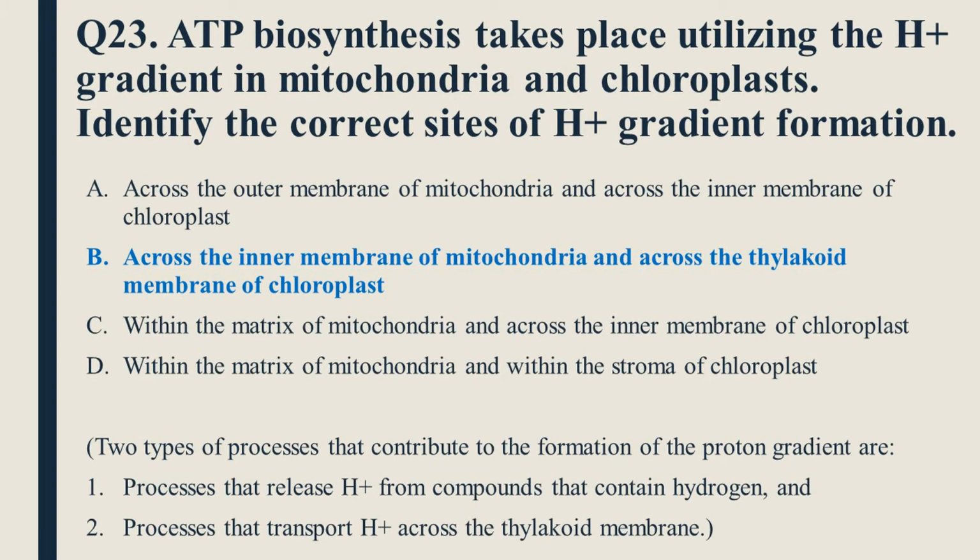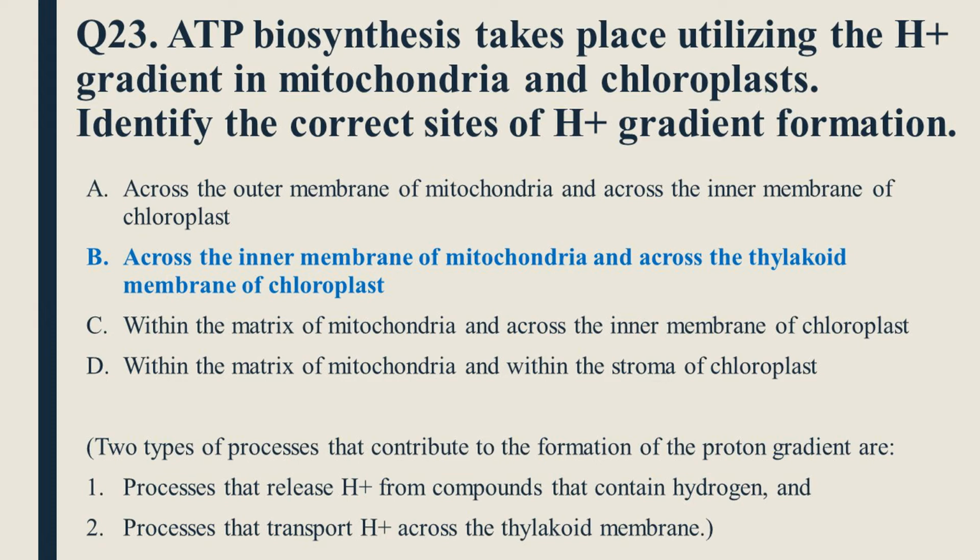Question number 23 is ATP biosynthesis takes place utilizing the H plus gradient in mitochondria and chloroplast. Identify the correct sites of H plus gradient formation. So during chemiosmosis, the free energy from the series of reactions that make up the electron transport chain is used to pump hydrogen ions across the membrane, establishing an electrochemical gradient. Hydrogen ions in the matrix space can only pass through the inner mitochondrial membrane through a membrane protein called ATP synthase.